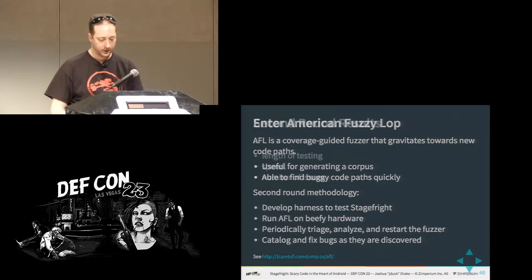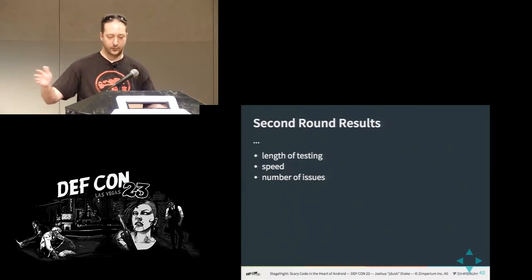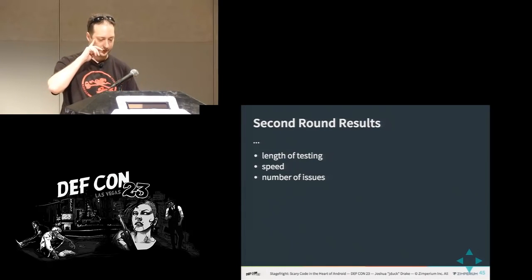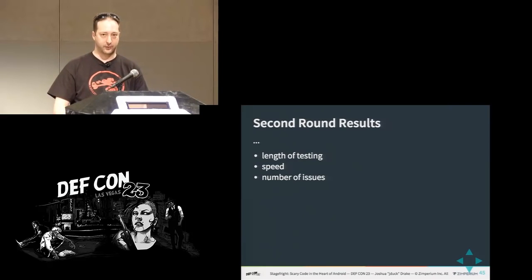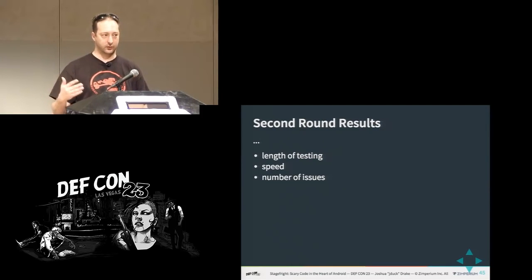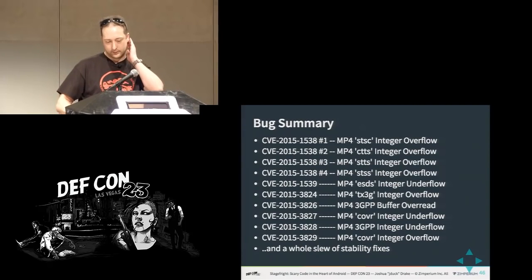Not really fun. So this slide is super cool. I don't think I finished it, but let's hit it anyway. Length of testing: we tested for about 2, maybe 3 weeks, off and on, going through that methodology. The speed was about 3,200 executions per second, so about 1,000 executions per second per core. And we found a lot of bugs. When I say I was fixing vulnerabilities, that includes null pointer references. I'm like, that's a lame crash, let's get it out of here. That's nice, get rid of the noise.